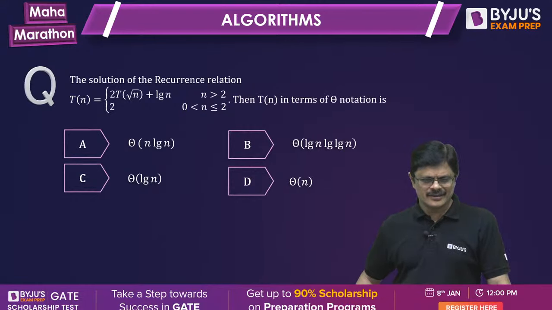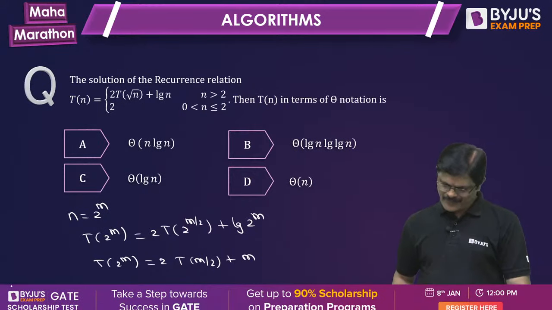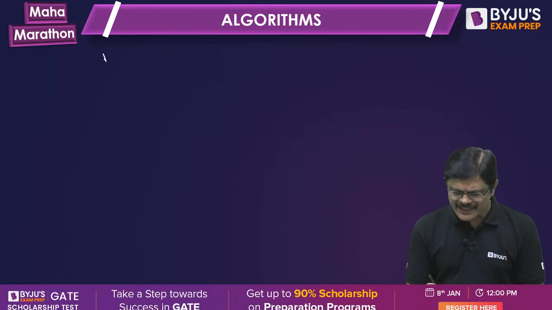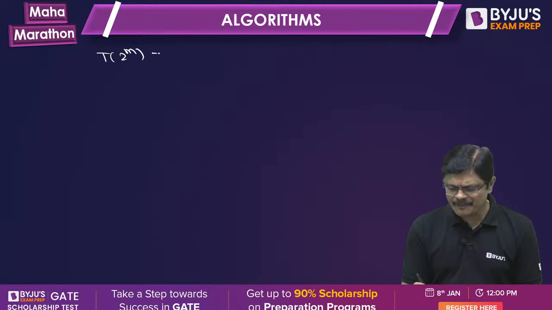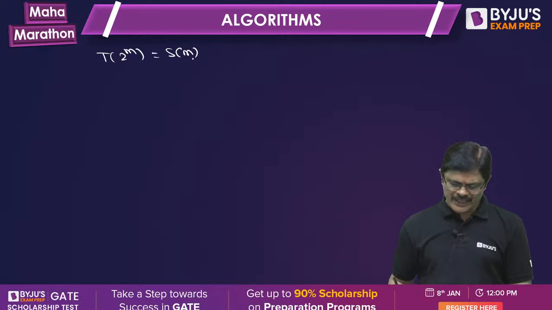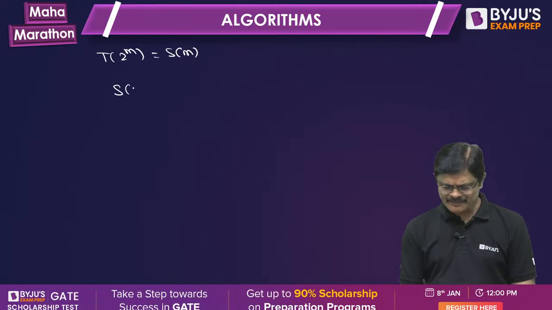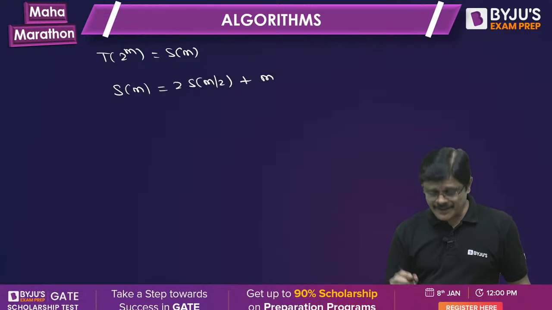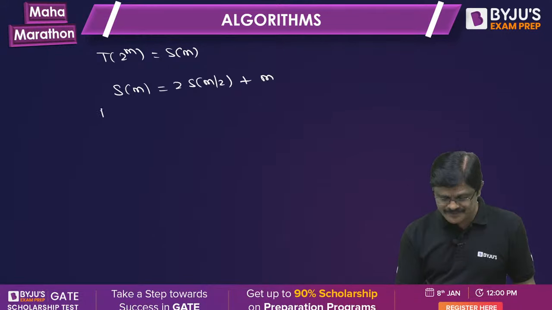Wonderful. We are solving it now. Right? So let us take T of 2 power m as some function of m. So therefore what happens to this? This is S of m equals 2 into S of m by 2 plus m, and m is m only, don't mess up with this, sir. Then what happens to the time complexity of this, sir? When you apply master theorem, by master theorem,